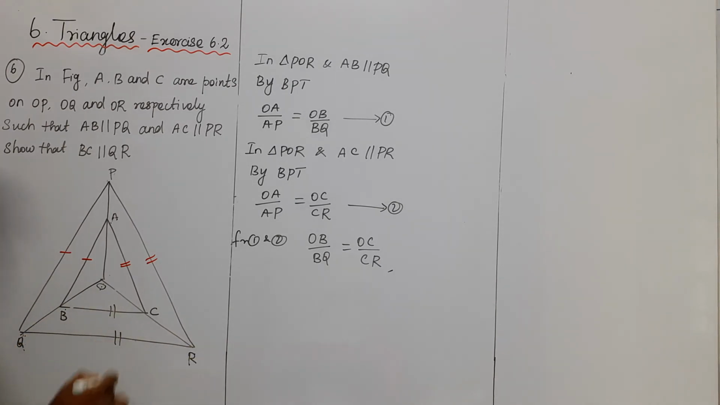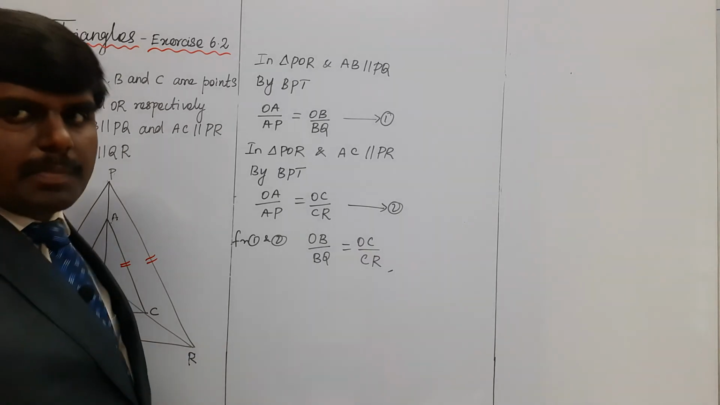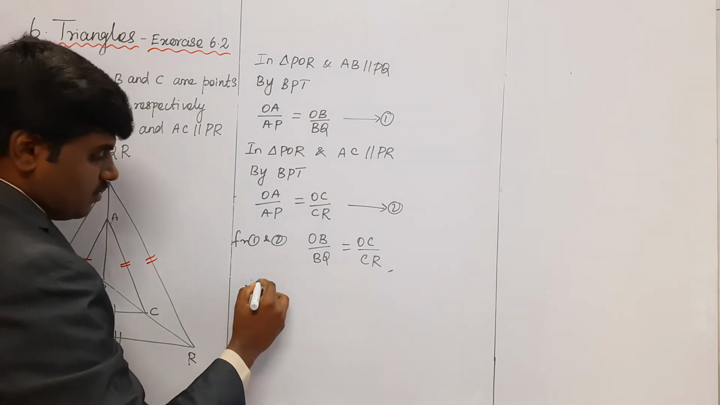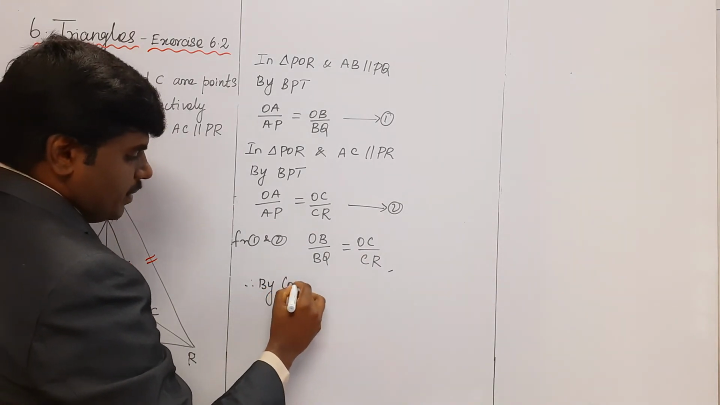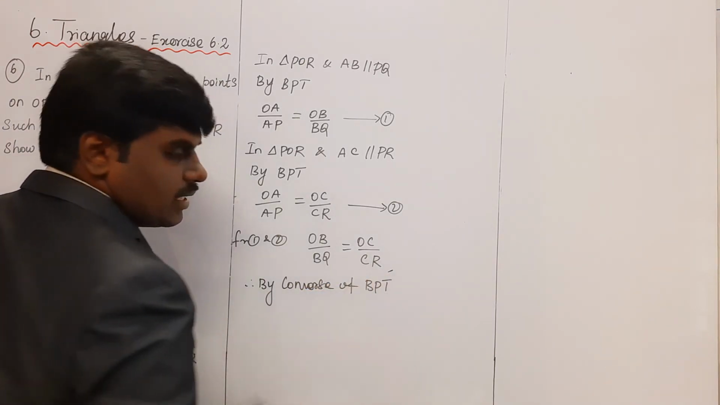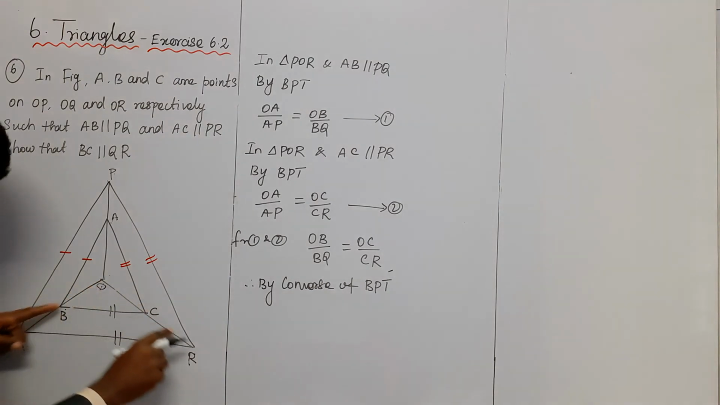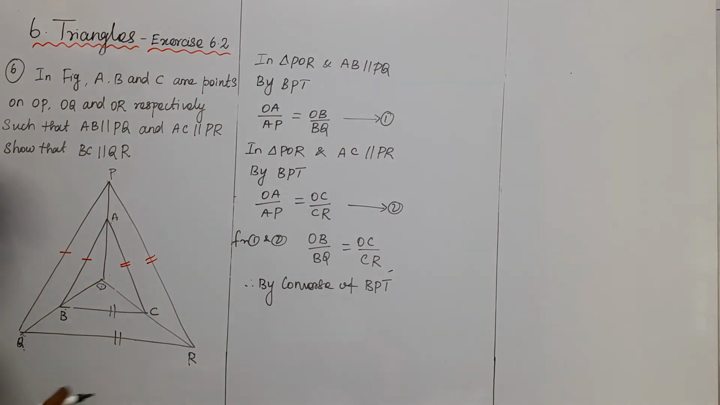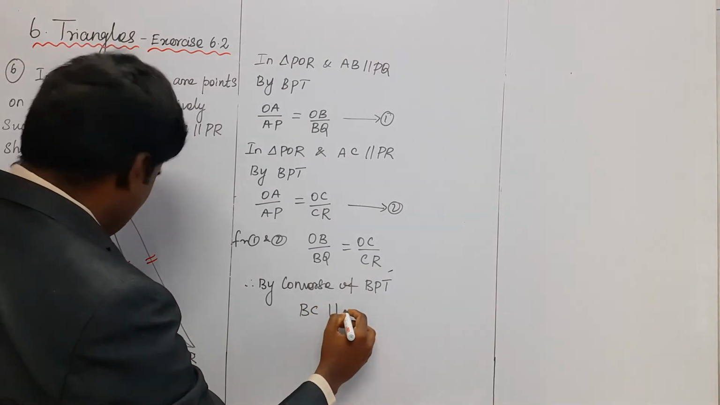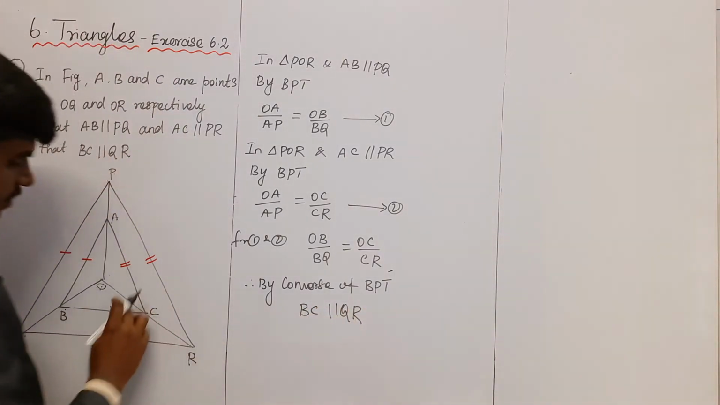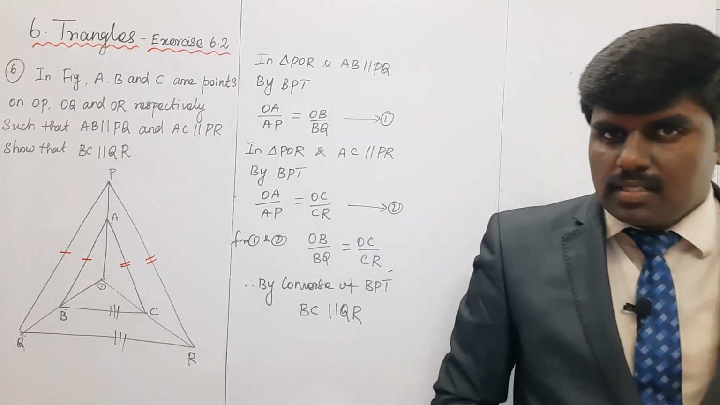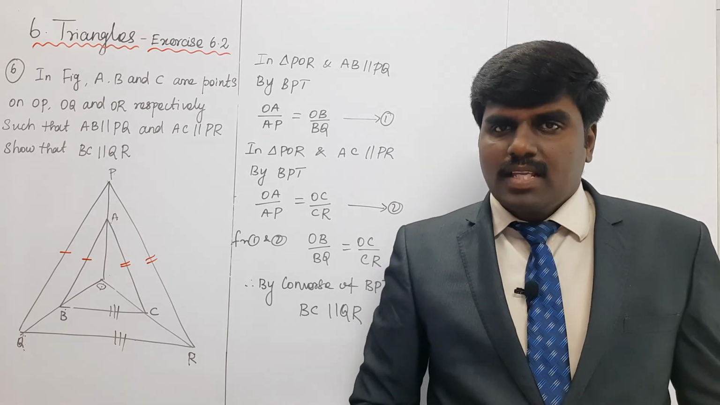The two lines are parallel using converse of the BPT theorem. The corresponding sides are in the same ratio, therefore the two lines are parallel. What is the conclusion? BC parallel to QR. It's clear? This is a concept. Understand, my children? Is it clear?